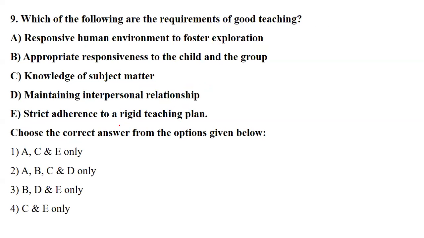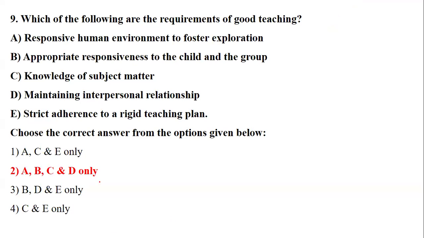Okay. Next question, which of the following are the requirements of good teaching? So very simple question. Responsive human environment, appropriate response, knowledge of the subject matter, to maintain the interpersonal relationship, or to strictly adhere to a rigid teaching plan. So obviously, even if you go like that, to follow a rigid plan, option number E stands to be the odd man out.